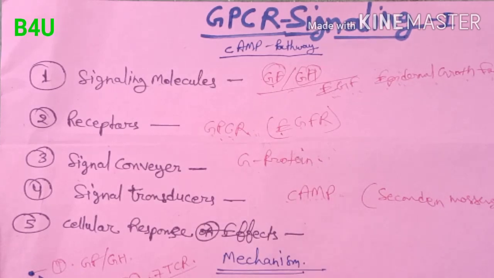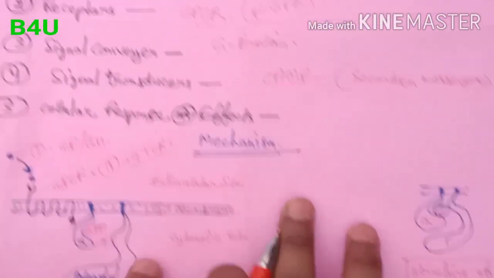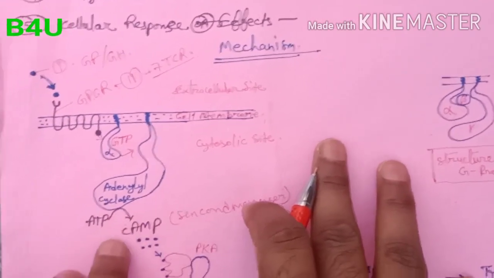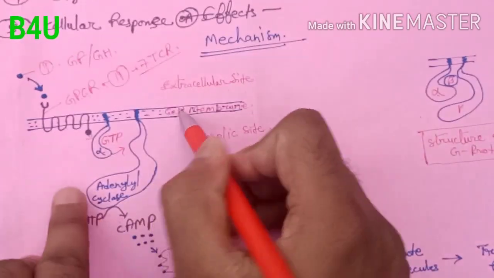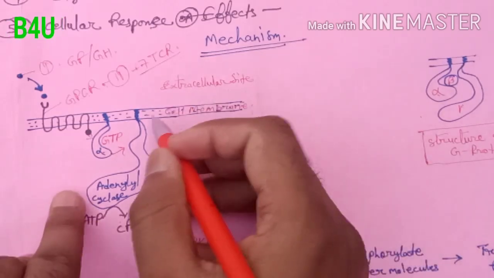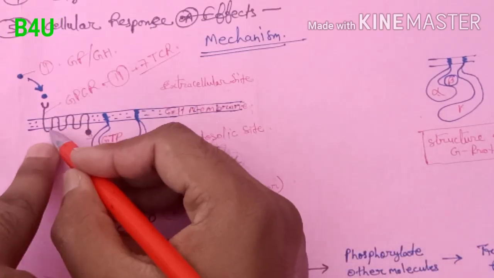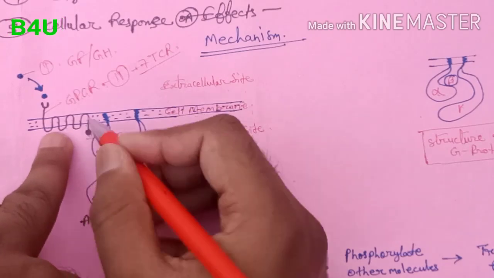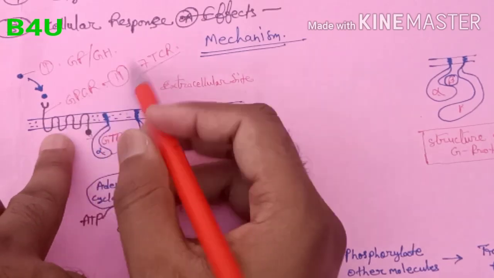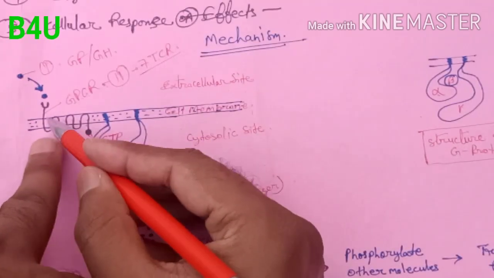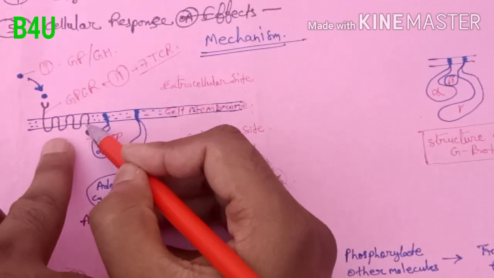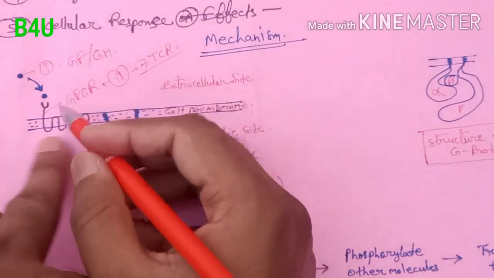Now, come to the mechanism of GPCR signaling. In the GPCR signaling, first we see the cell membrane. In the cell membrane, GPCR is present, that is G protein coupled receptor, also known as 7 transmembrane receptors because it turns 7 times into the cell membrane.